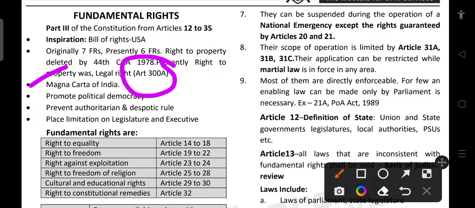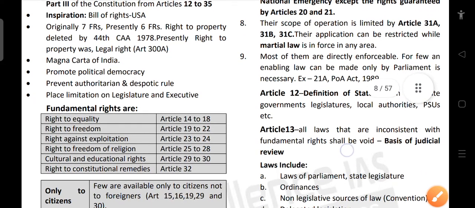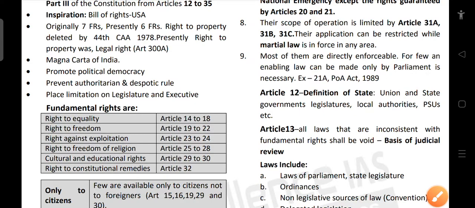Fundamental rights are called the Magna Carta of India. It promotes political democracy, whereas the DPSP promotes social and economic democracy. It prevents authoritarianism and despotic rule and places limitations on the legislature and executive. So these are some of the features of fundamental rights.